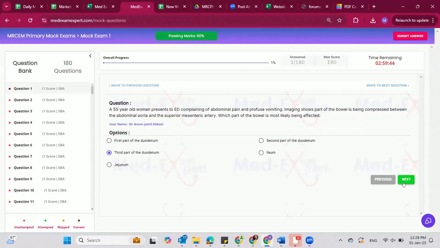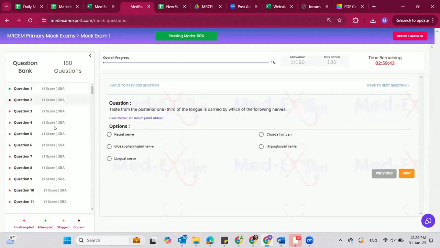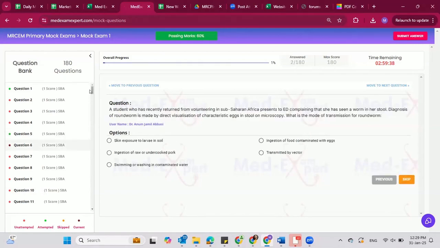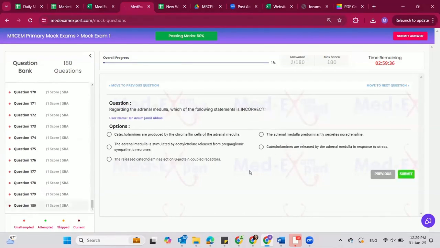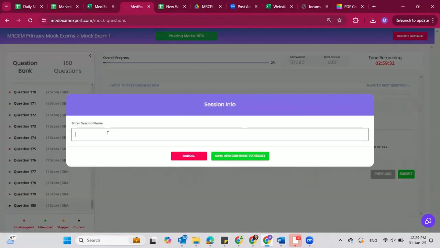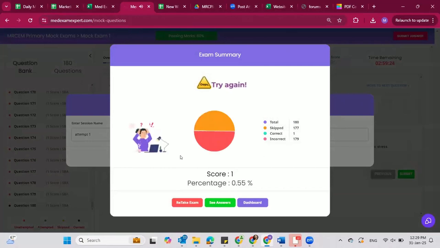For example, let's say I just did this because I'm not a doctor. Basically, I'm just selecting any random options. Next, for instance, let's say I have just done my 180 questions and I'm going to submit it from the upper right corner. Okay, I just click my submit button. It would ask me to enter my name for this attempt. I will say attempt 1, and I will just save and continue to the results.